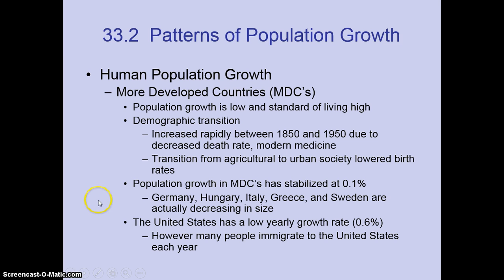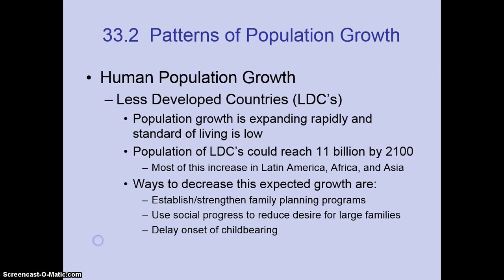Population growth in more developed countries has stabilized, so more developed countries are about 0.1% in growth rate per year. Germany, Hungary, Italy, Greece, and Sweden are actually decreasing in size. In the United States, our birth rate is 0.6%, however many people immigrate to the United States each year. So when we're looking at the United States population, we not only have to take into account births and deaths, but also immigration as well.